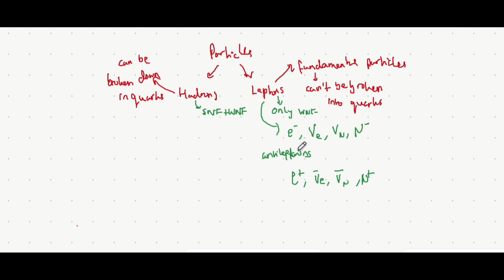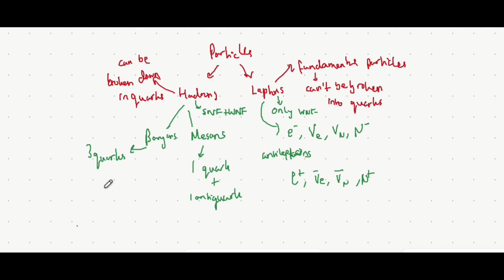Great. Moving on from that, hadrons can be split further actually. They can be split up into baryons and mesons. You might have heard of them both. One key difference between them: baryons are made up of 3 quarks, whereas mesons are made up of 1 quark and 1 antiquark. Actually, next video, I think I'll go through quark combinations, for example, what quark combination makes up a proton, etc., and a method to go about finding that quark composition.